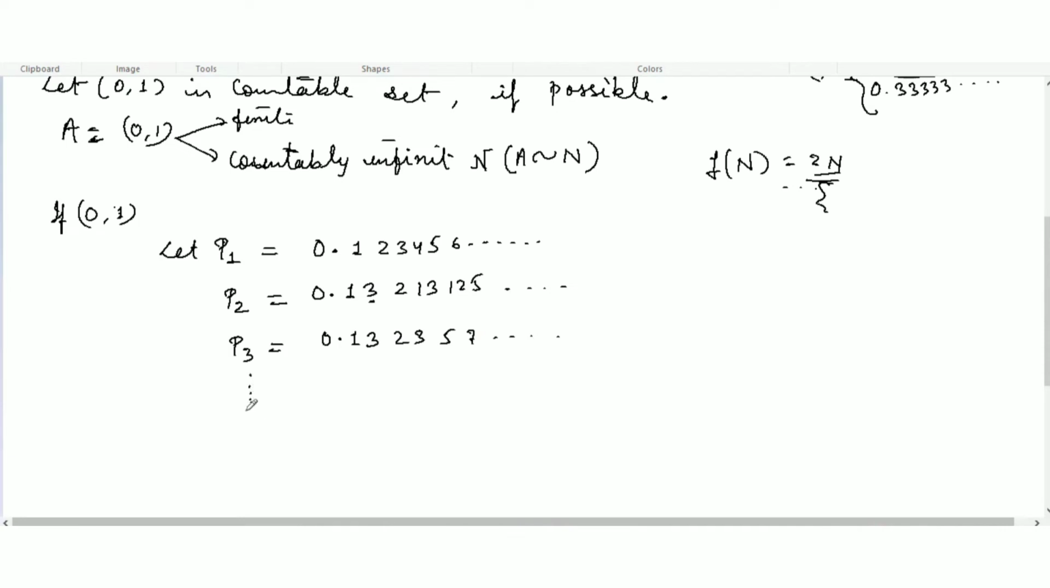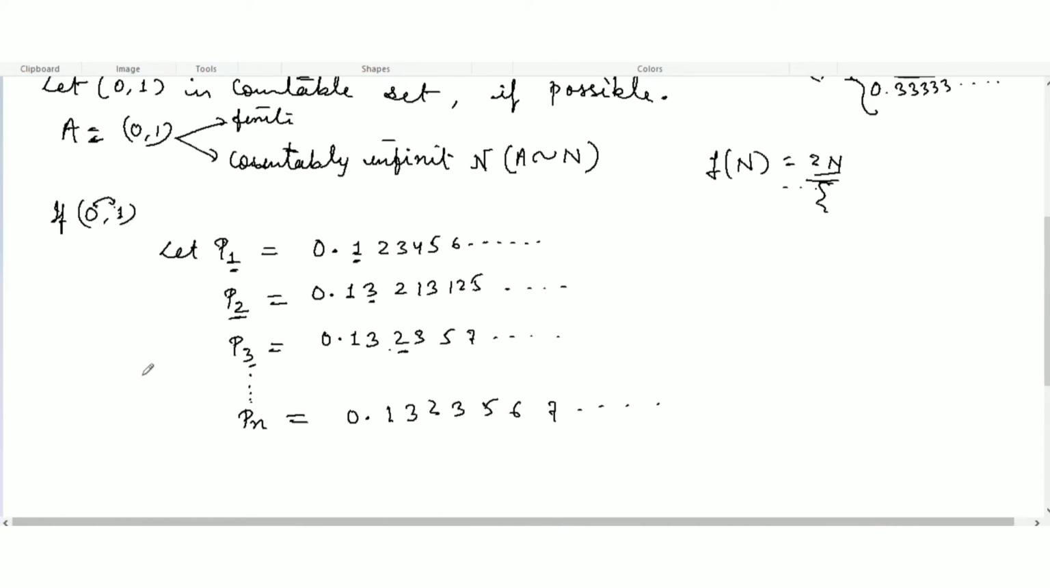And let's take Pn equal to 0. First digit after the decimal is 1, second digit 3, third digit I have taken 2. Here I'm matching this and this: 2 and 2, 1 and 1, so 1, 3, 2, and then it depends on you, whatever you can take: 3, 5, 6, 7, and so on, up to Pn. These are all in between 0 and 1.